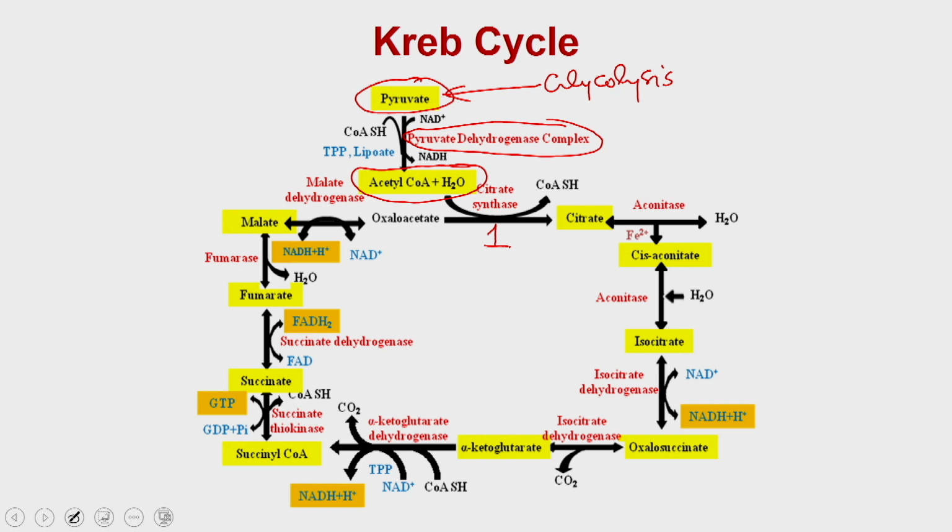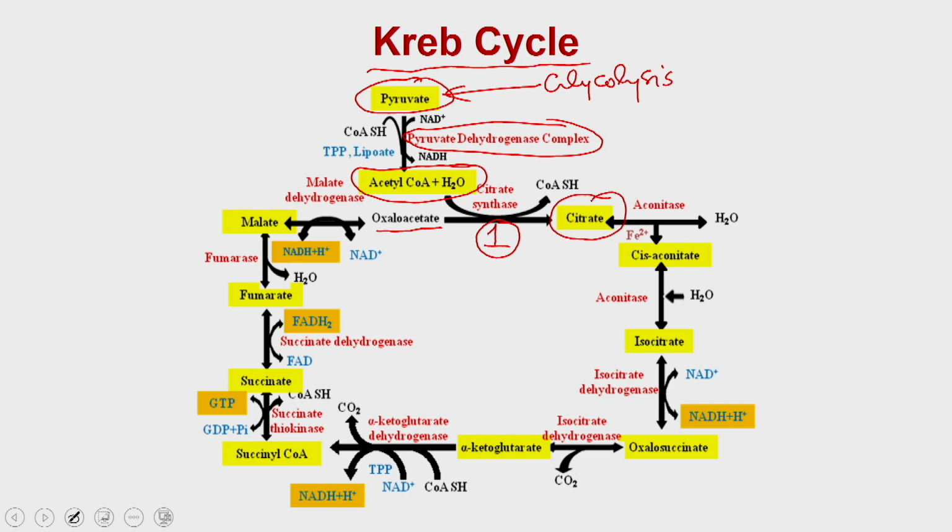As the name suggests, the Krebs cycle was discovered by a scientist named Hans Krebs, and it is multiple reactions catalyzing different steps to generate ATP as well as reducing equivalents. The oxaloacetate that is present combines with acetyl CoA in the first reaction, with the enzyme citrate synthase, to generate citrate.